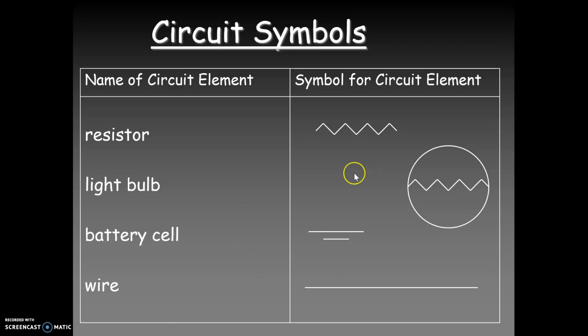The basic parts of a simple circuit. This thing on the top is a resistor. It kind of looks like alligator's teeth. It can go either horizontally or vertically. If you put one of those inside of a circle, that's a light bulb, or sometimes you'll have a pigtail loop of a wire inside of a circle. That's a symbol for a light bulb. When you have a little line parallel to a slightly larger line, that is one cell of a battery. You can have those double stacked, and then it's like you have a double cell battery. And then the last one is a wire.